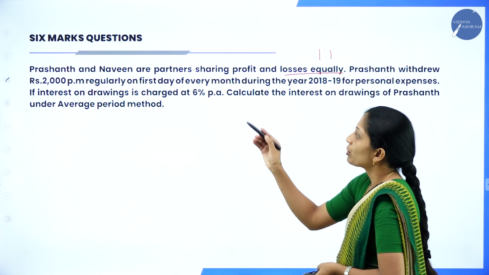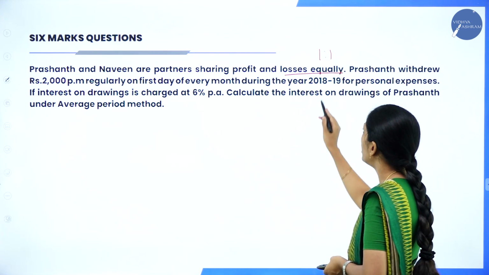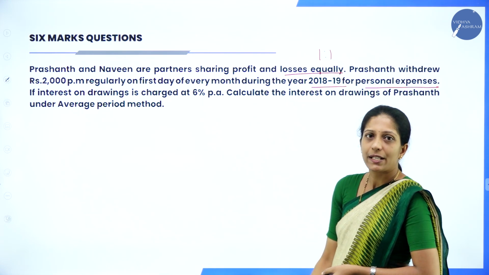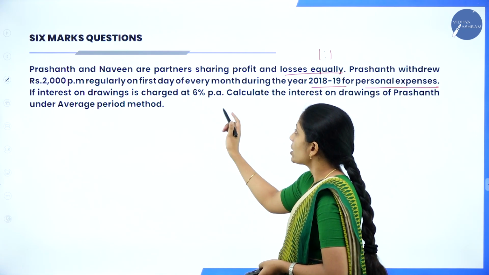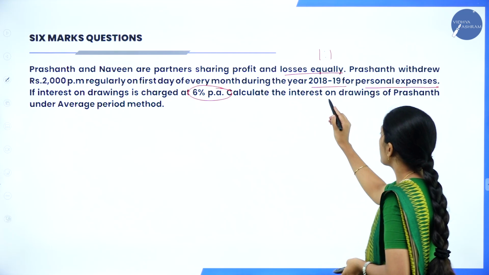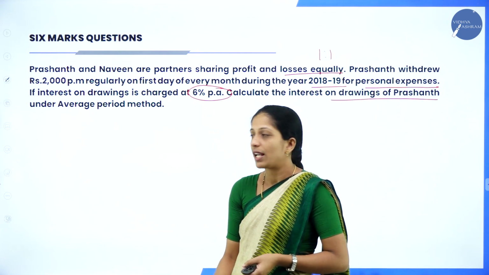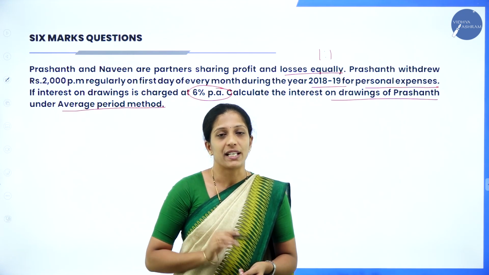Prashant withdrew 2,000 per month regularly on first day of every month during the year 2018-19 for personal expenses. So, personal expenses means what? It is drawings. If interest on drawings is charged at 6% per annum, rate of interest is 6% per annum, calculate interest on drawings of Prashant under average period method. So, they have clearly given we have to calculate interest on drawings under average period method.